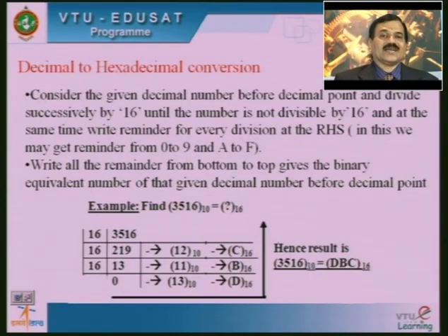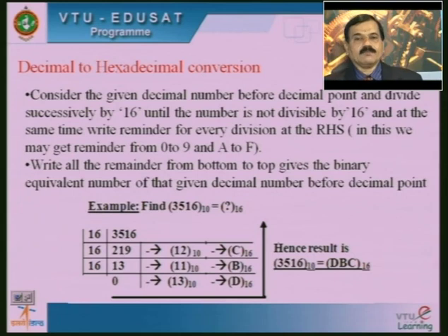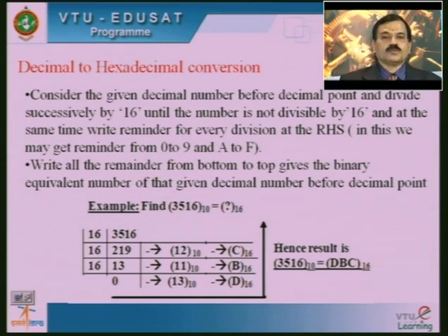Then decimal to hexadecimal conversion. Consider the given decimal number before the decimal point and divide successively by 16 until the number is not divisible by 16, and at the same time write the remainder of every division at the right-hand side. In this we may get remainders from 0 to 9 and A to F. Next, write all the remainders from bottom to top, which gives the hexadecimal equivalent of the given decimal number before the decimal point. Now let us take an example.